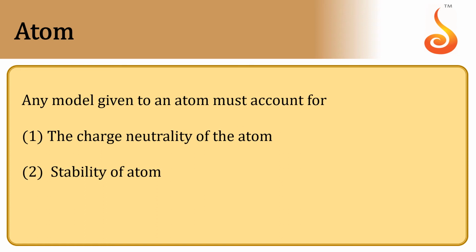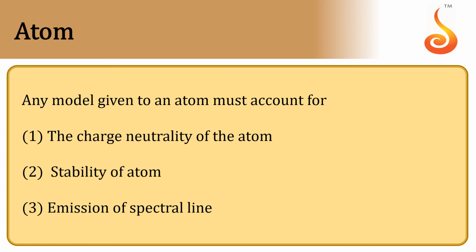And the third point was introduced later. Initially, these two were the main points considered to explain the model of an atom, but later the third point was included, that is emission of spectral lines. In later times, when experiments were conducted, Rutherford and Bohr and others found that every atom emits a particular frequency of light in the form of spectral lines. So to explain these three parameters, any model will be accepted. These are the three main points to acknowledge any model about the atom.